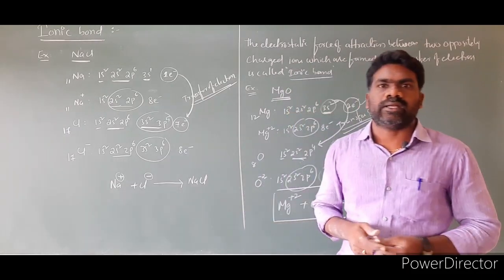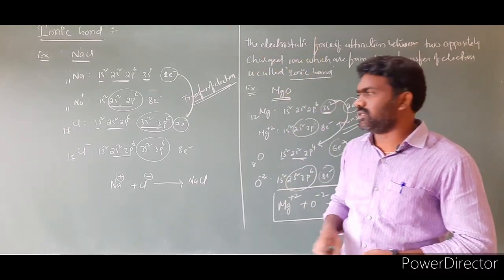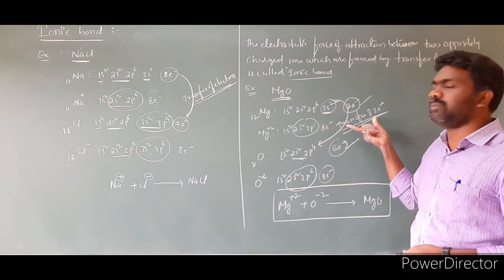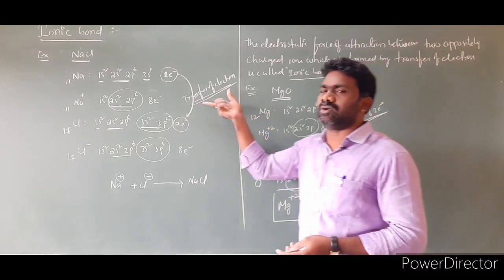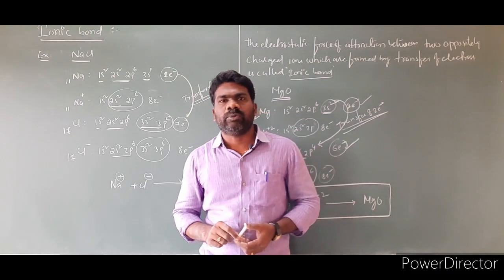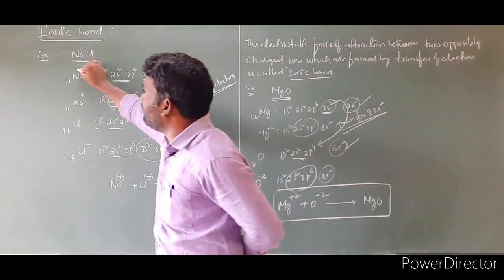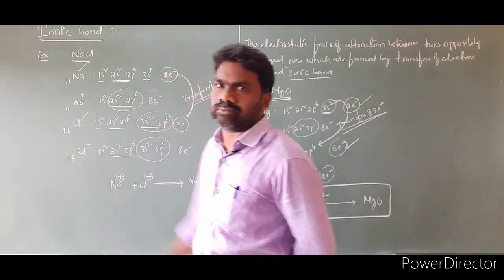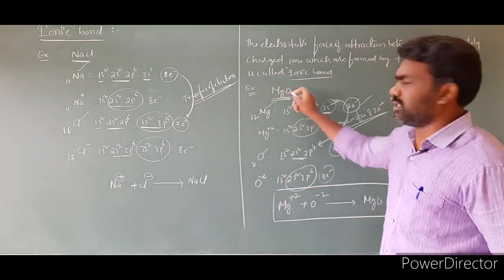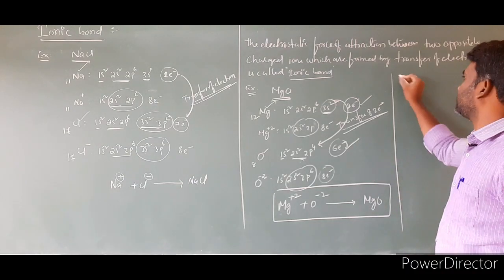So this is ionic bond. The ionic bond is defined as the electrostatic force of attraction that develops between two oppositely charged ions, which are formed by the transfer of electrons. Generally the ionic bond is formed between metals and non-metals. Very important point. Here sodium is a metal, chlorine is a non-metal. Here magnesium is a metal, oxygen is a non-metal.